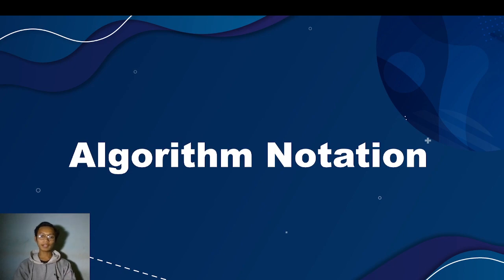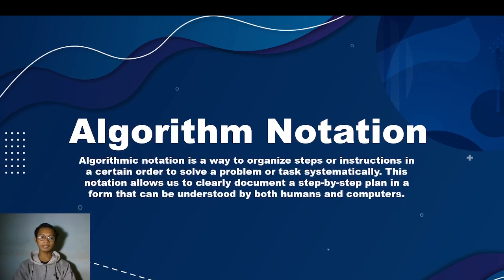Okay, this is algorithm notation. What is algorithm notation? Algorithm notation is a way to organize steps or instructions in a certain order to solve a problem or task systematically. This notation allows us to clearly document a step-by-step plan in a form that can be understood by both humans and computers.